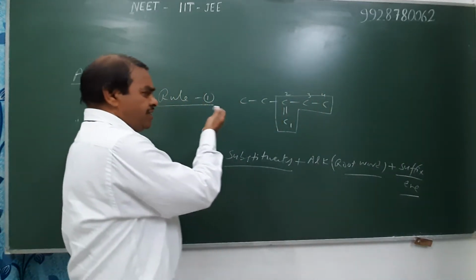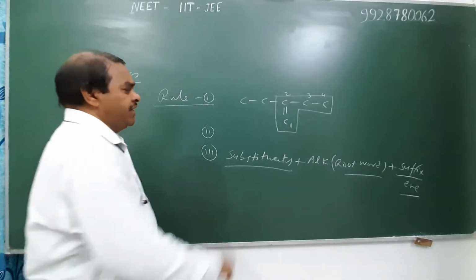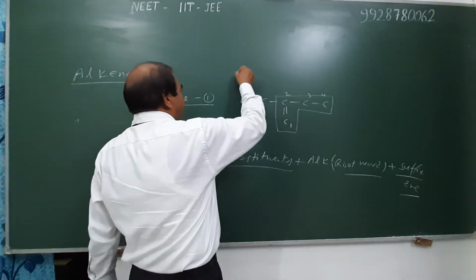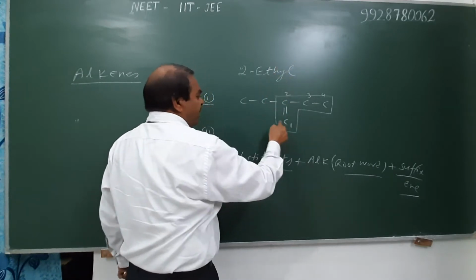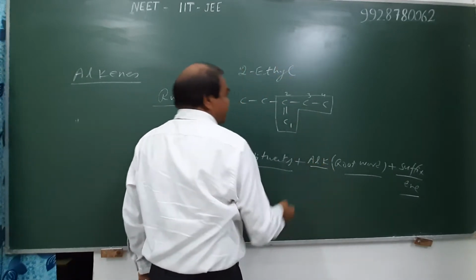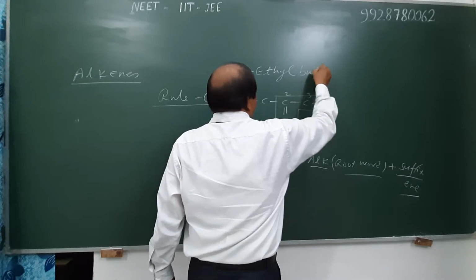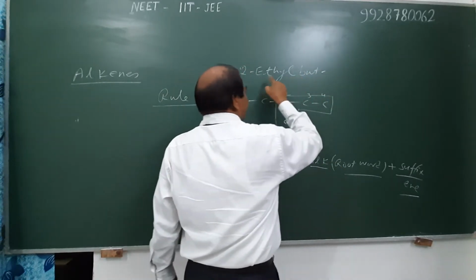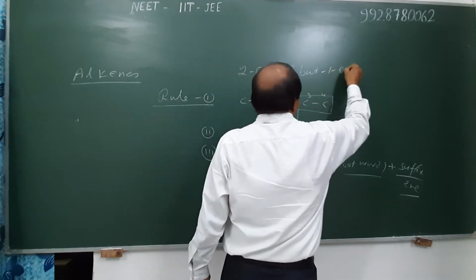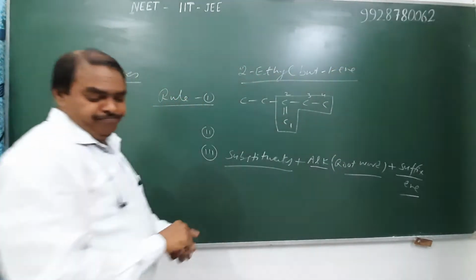For example, in this question, its IUPAC name is 2-ethyl. Carbon 4 in the principal chain is known as but, so 2-ethylbut, and the position of multiple bond is first, and hence 2-ethylbut-1-ene is its IUPAC name.